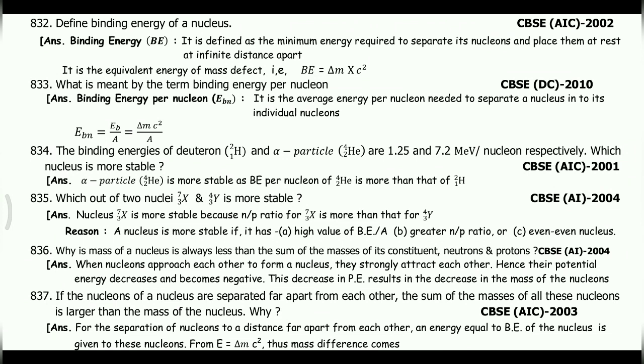If the nucleons of a nucleus are separated far apart, the sum of the masses of all these nucleons is larger than the mass of the nucleus. For separation of nucleons far apart, an energy equal to the binding energy of the nucleus is given to these nucleons, from E is equal to delta m c square. Thus the mass difference comes.